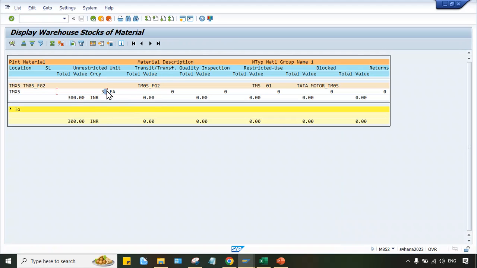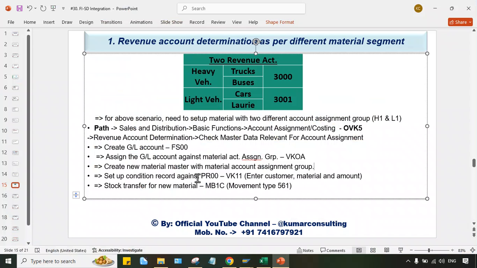Whenever you transfer the material of finished goods, finished stock, better to increase the quantity, guys. Okay. So if you set up a new material master, then of course you must perform a stock transfer related activity, MB1C, right? Now I'm using the existing one and still I'm having 3 quantities. So from that itself, 1 quantity I'm going to create a sales order for that.